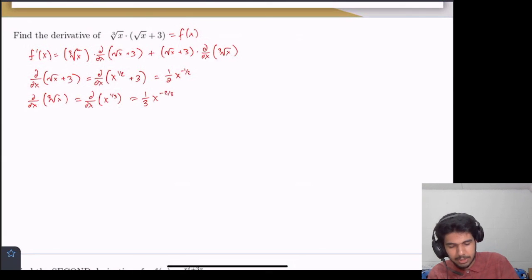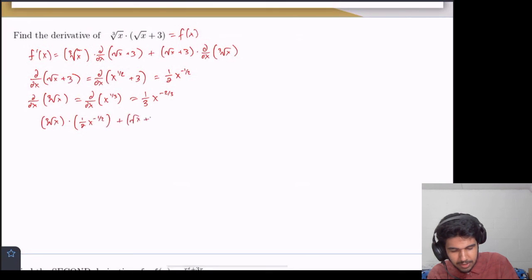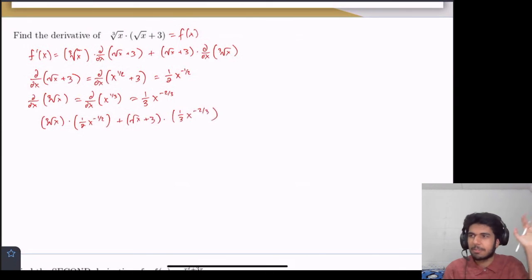And now we can just substitute in, so we get the cube root of x times 1/2 x to the negative 1/2 plus square root of x plus 3 times 1/3 x to the negative 2/3, and you can simplify that if you want to, but I don't feel like doing that right now.